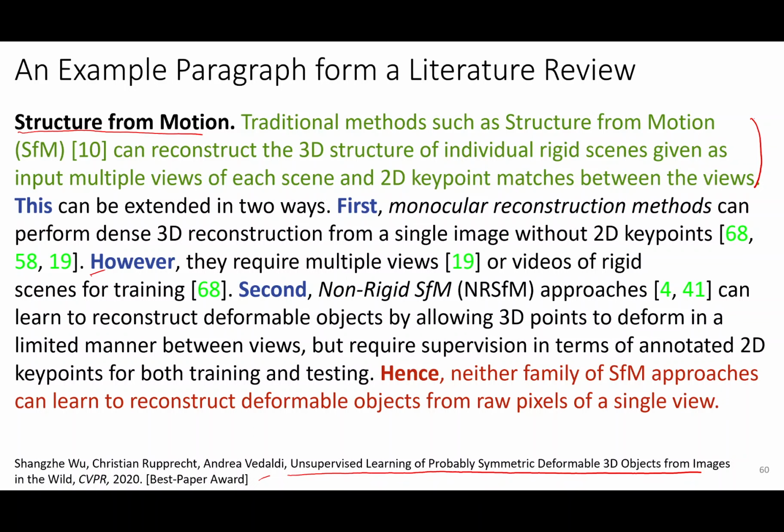However, they require multiple views or videos of rigid scene for training. Second, non-rigid SFM, NRSFM approaches can learn to reconstruct deformable objects by allowing 3D points to deform in limited manner between views, but requires supervision in terms of annotated 3D key points for both training and testing. Hence, neither family of SFM approaches can learn to reconstruct deformable objects from raw pixels of a single view.